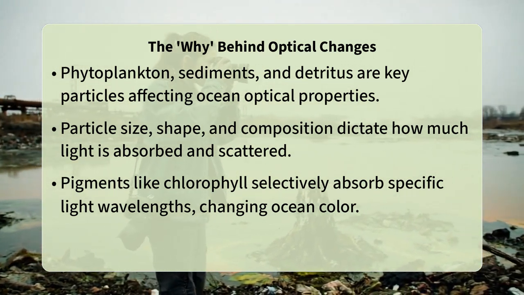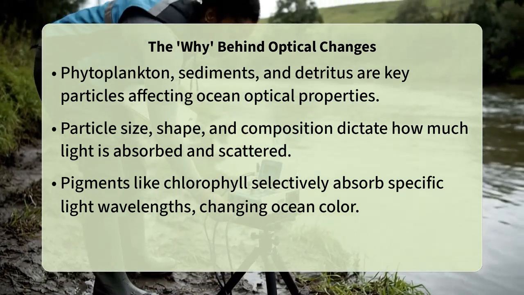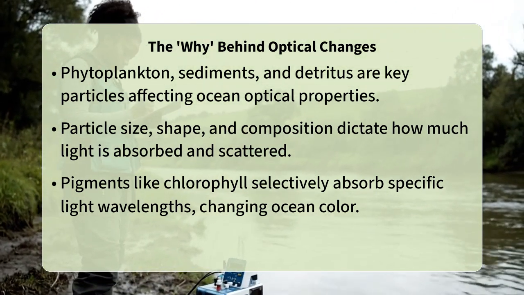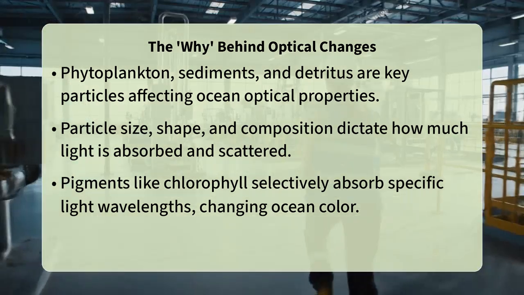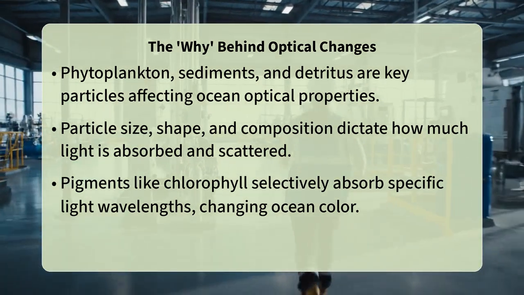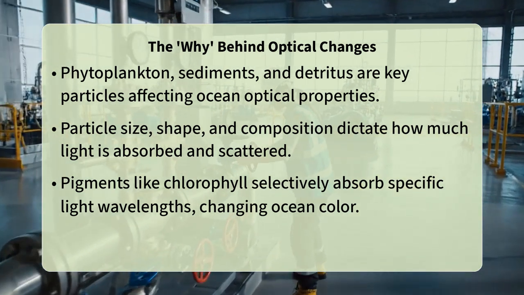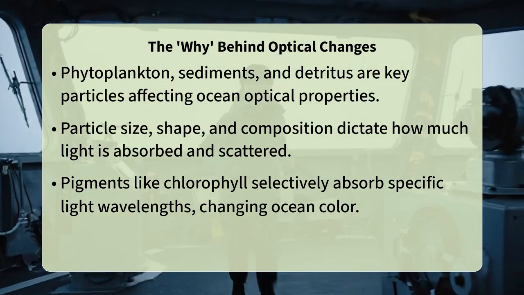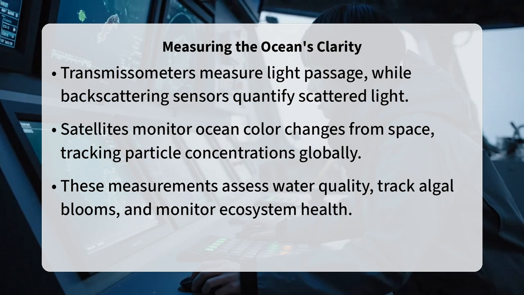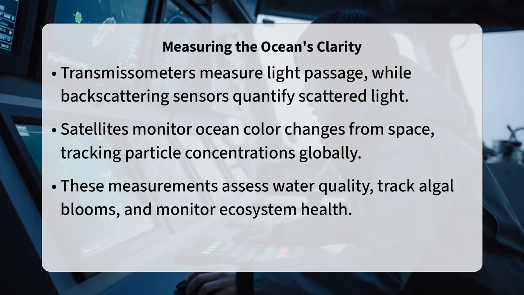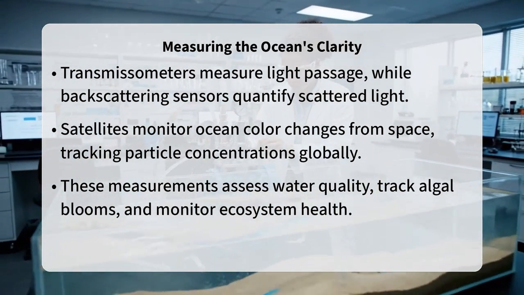Understanding these interactions allows us to quantitatively assess water quality and ecosystem health. Scientists use specialized instruments, like transmissometers and backscattering sensors, to measure these optical properties directly in the water. Transmissometers measure how much light passes through a given path length, providing insight into the total attenuation of light. Backscattering sensors, on the other hand, quantify the light scattered backward, which is directly related to the concentration of suspended